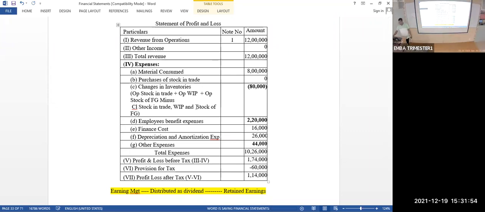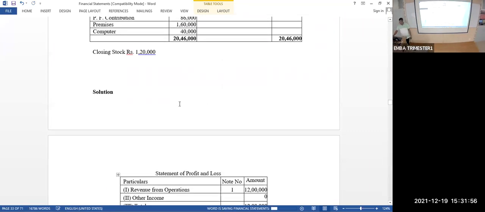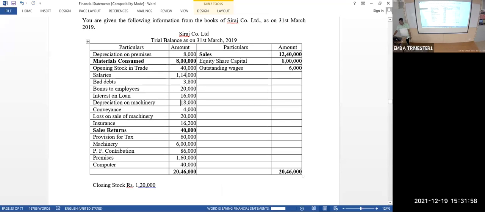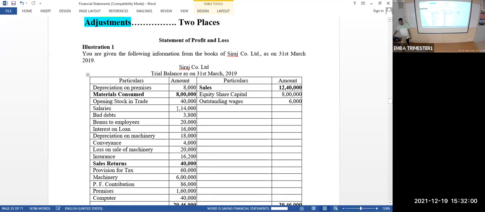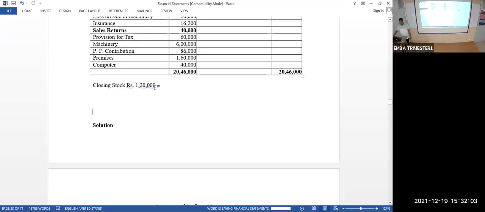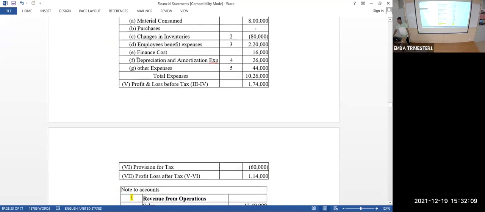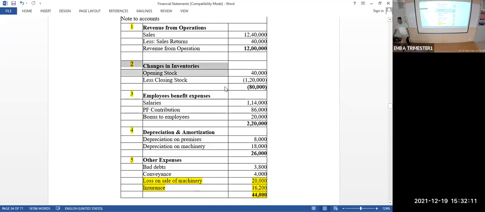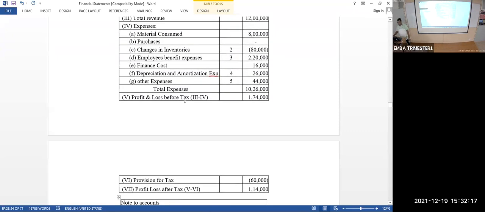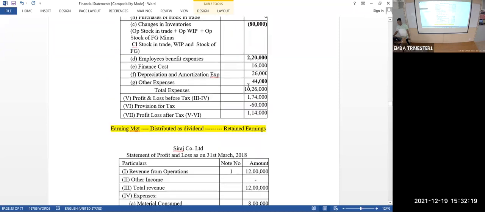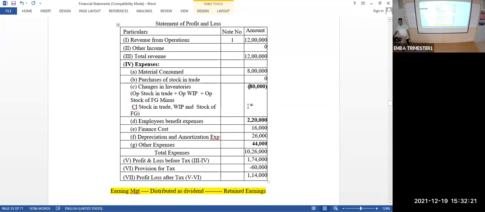Two amounts are only there. Opening stock is 40, closing stock is 1,20,000. So 40 minus 120 is equal to minus 80. Minus 80,000. So I have written here minus 80,000. Minus means it's in brackets.